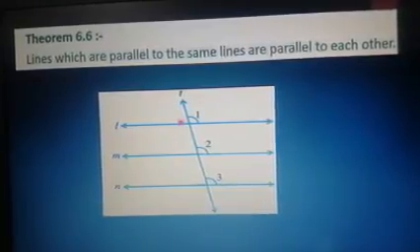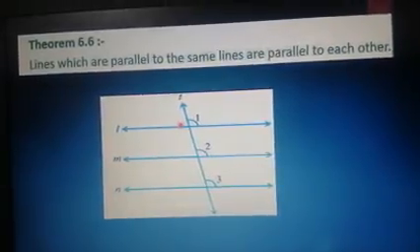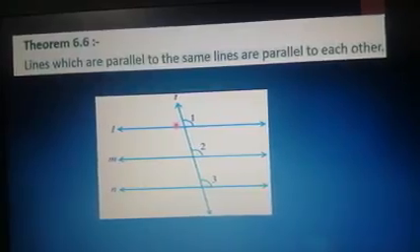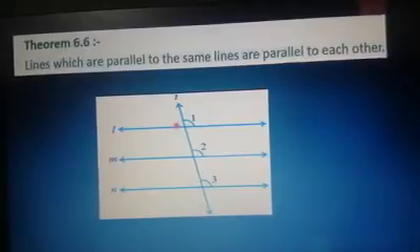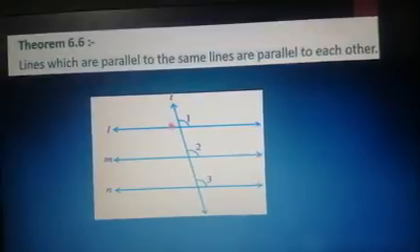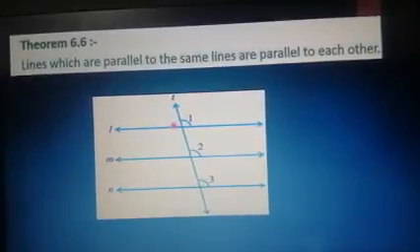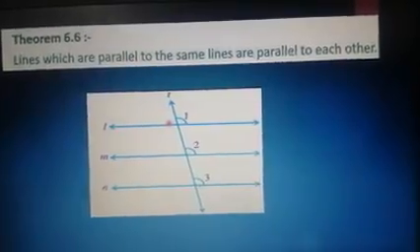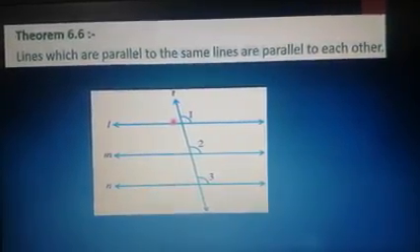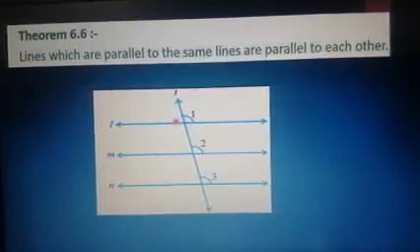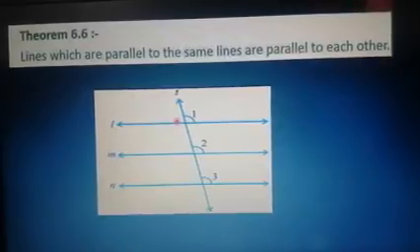The proof of this theorem is there in your textbook. The only thing is you should understand the statement of it. For you guys, the statement is very important. So remember, if you take two parallel lines, and if you draw one more line parallel to any one of them, then I can say that it is parallel to each other. Need not be just one more. If you draw two more lines which are parallel to that, again I can say that they are parallel to the given line. So these are the important theorems under lines, transversal lines and parallel lines. So keep revising it, don't forget it.